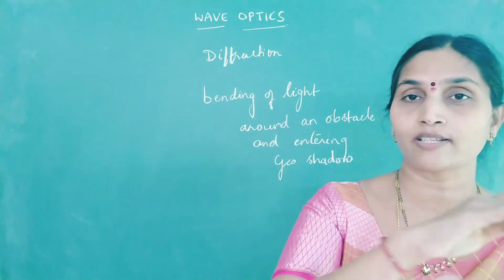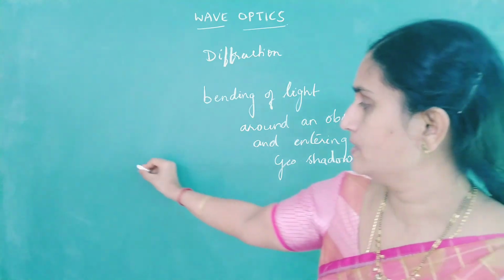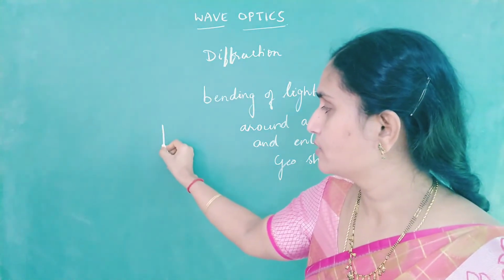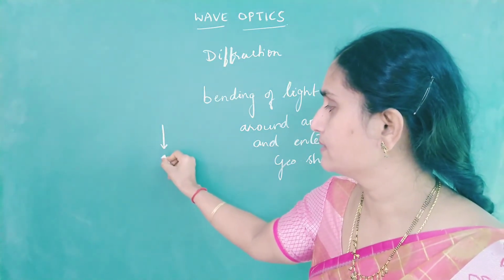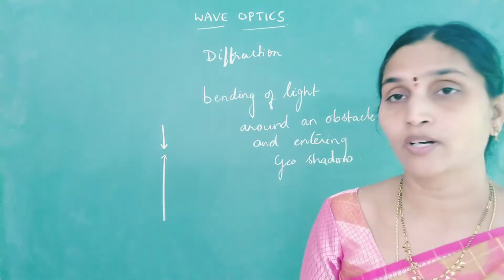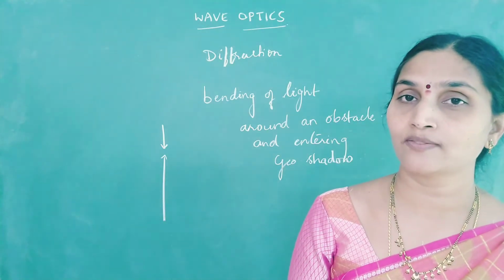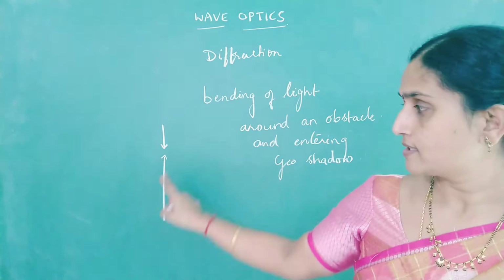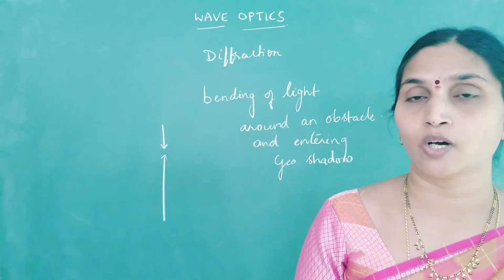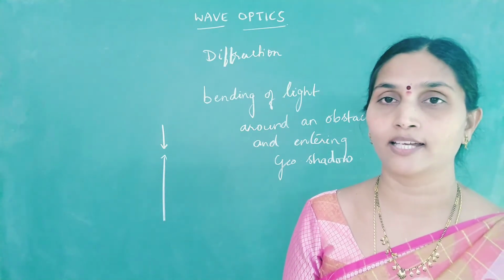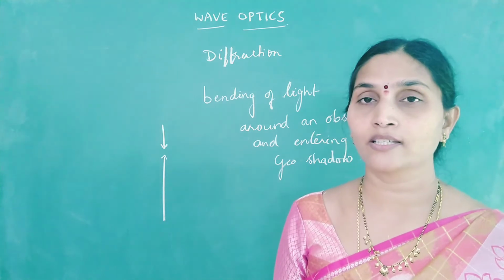It is supposed to travel straight. Say, for example, if you allow the light to pass through a thin slit. But remember, in case of light, if you want to observe this diffraction phenomenon, the size of the slit should be very, very small, comparable with the wavelength of the light. In case of sound, it is not necessary.